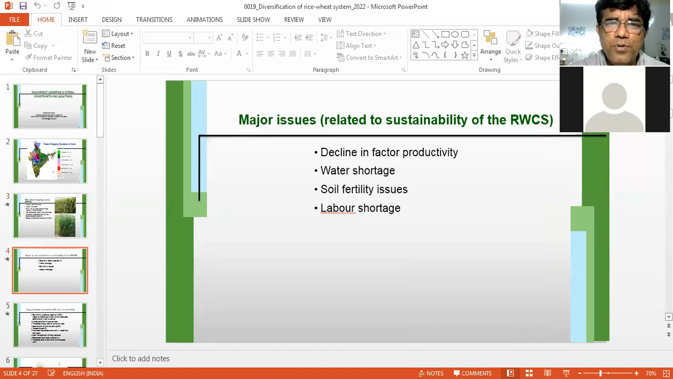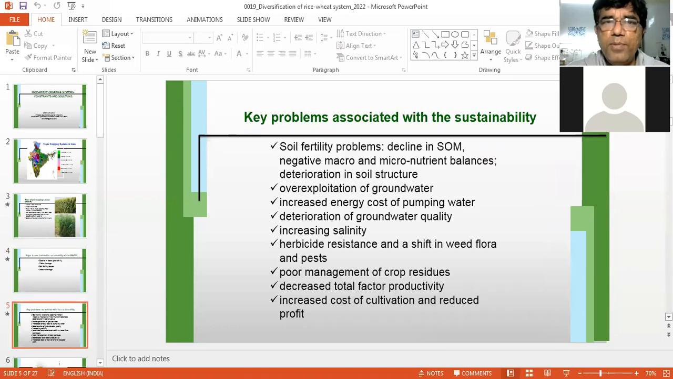What are the major issues? Decline in factor productivity. Factor, you understand, factor of production, some are your natural factors which are given by nature to us, like water, your land, and also some artificial factors, and their productivity is going down. Water shortage is happening, and some soil fertility issues are there, and labor shortage. So these are four important issues which are concerned with the sustainability of rice wheat cropping system.